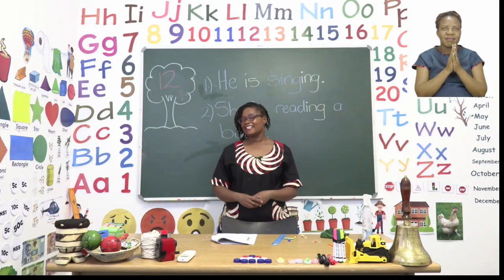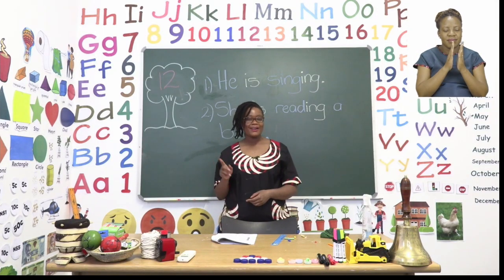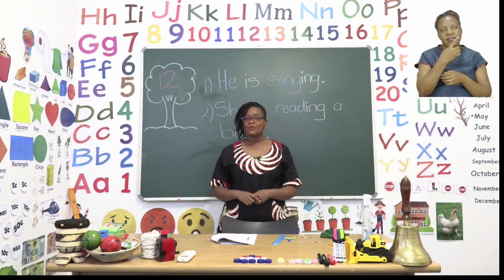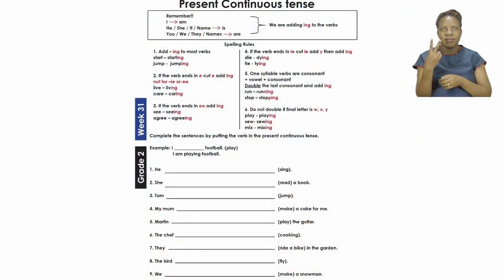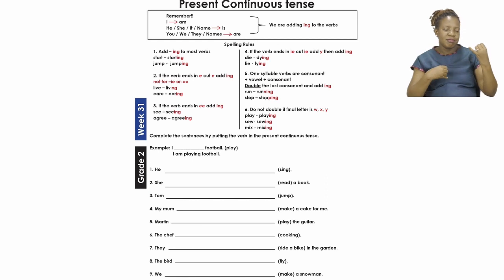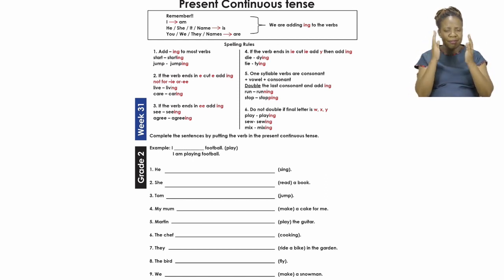Now, boys and girls, let us go to page 12. On page 12, we are going to be doing something very fun, but it's a little confusing, so I want you to listen carefully. Today, we are going to do what is called present continuous tense. This is when our verbs are still being done or the action is still being done in the sentence.